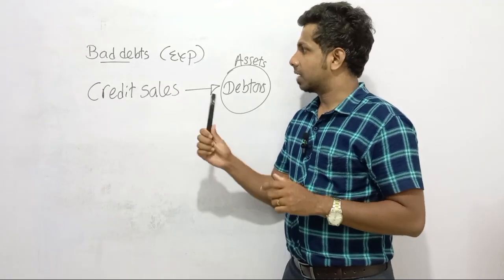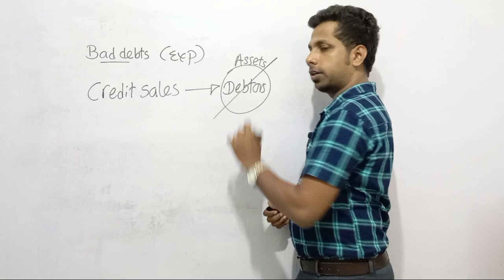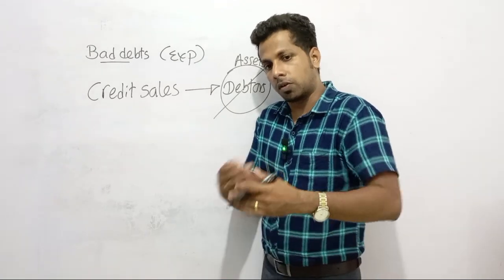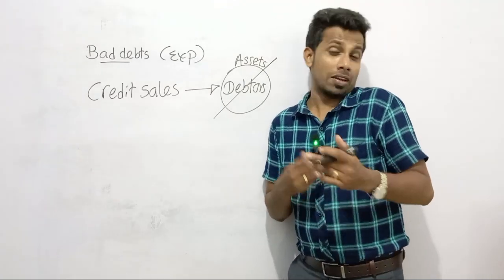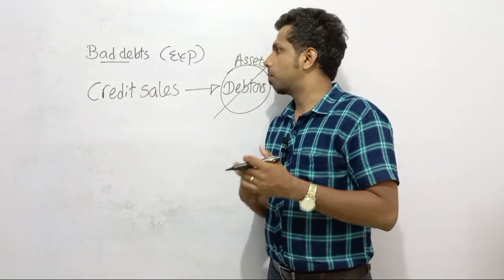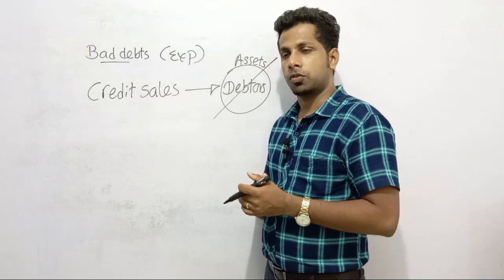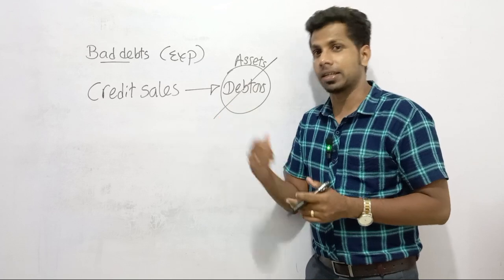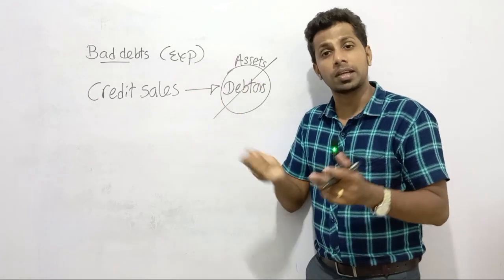Because of bad debts, what happened to your debtors? Debtors you need to de-recognize. A certain amount of debtors, the debtor value, my dear children, decreases. Right? Because of bad debts, debtor value decreases. So debtors are assets. Here we need to de-recognize the asset, and on the other hand, we need to recognize it as an expense.